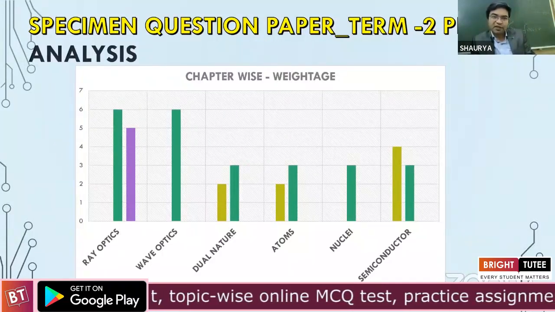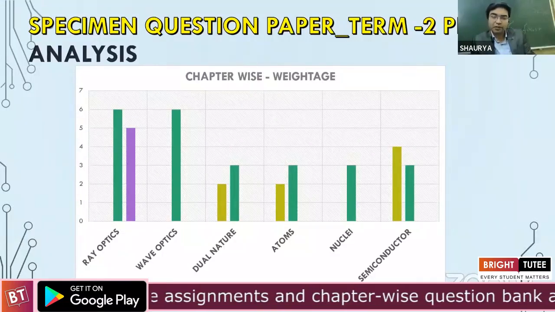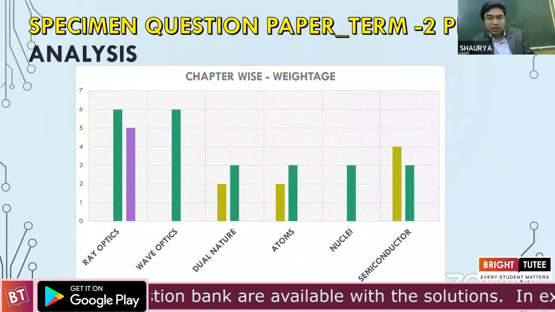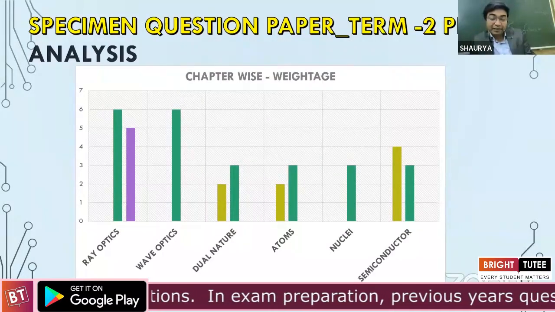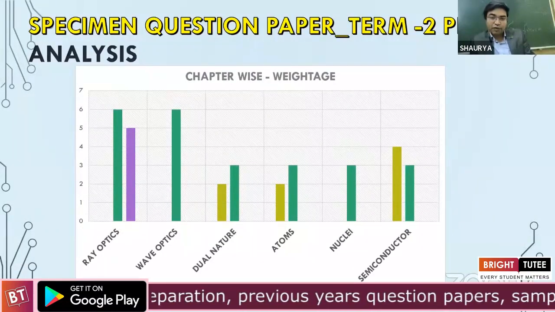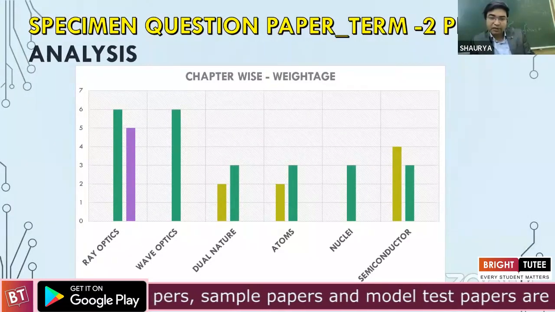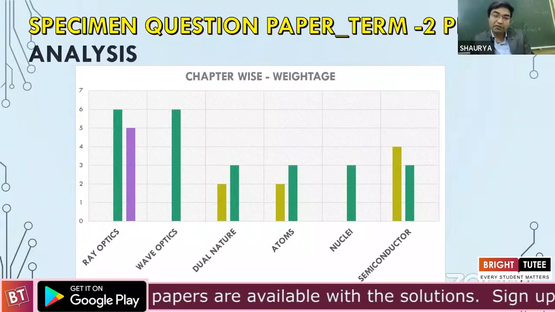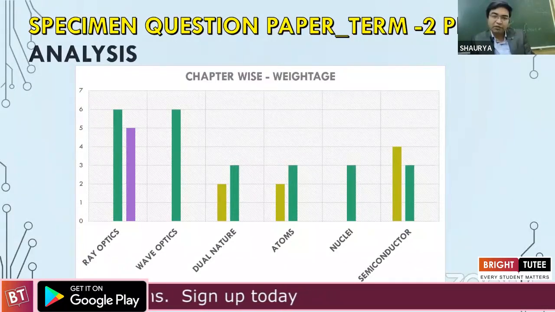So the case-based question in the specimen paper came from ray optics, precisely the optics unit, and that too ray optics. Further, it was actually a question based on mirage formation. Now, semiconductor had 3 questions coming, 2 from section A, that is 2 marks each, and 1 3-marker question. We only had a 3-marker question coming from nuclei, a couple of 3-marker questions from wave optics, and 1 3-marker and 2-marker question each from dual nature of matter and radiation and atoms.